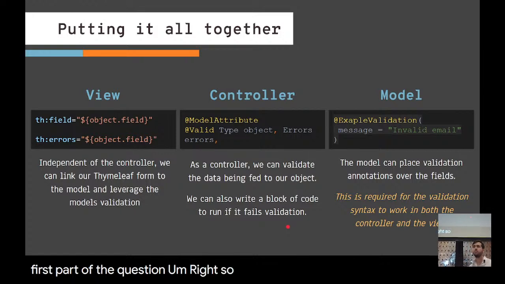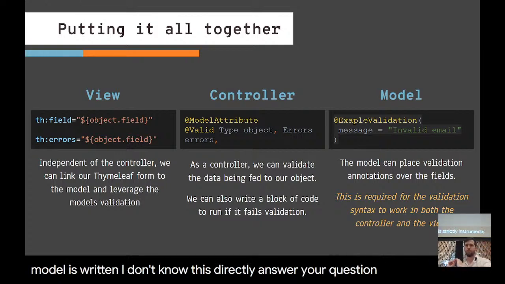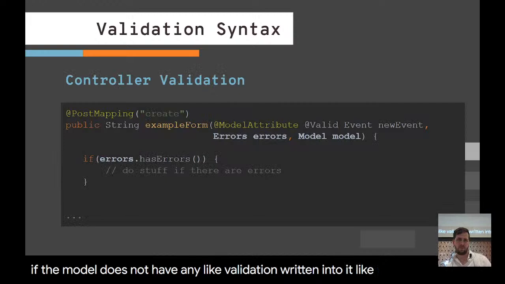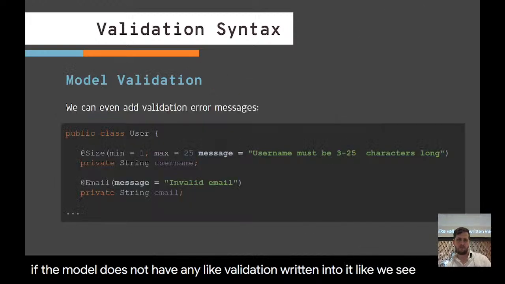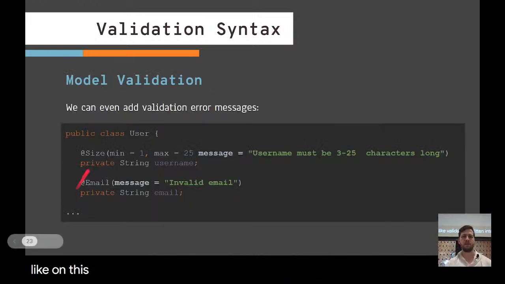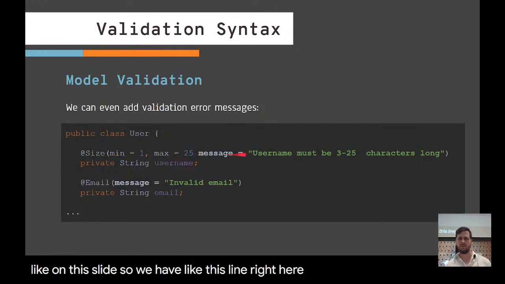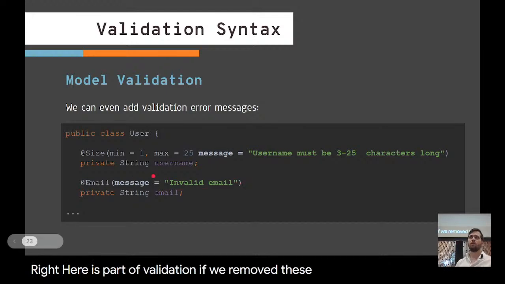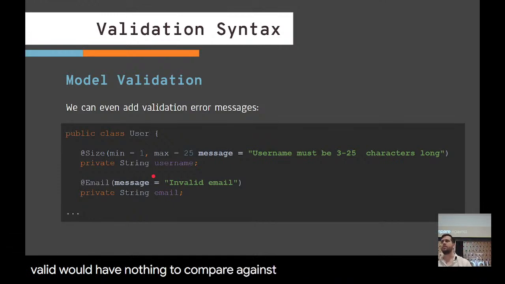Right. So it knows it's valid based off of how the model is written. I don't know if this is directly answered or not, but we'll get there. If the model does not have any validation written into it, like we see on this slide, so we have this line right here is a validation line. This @ symbol right here is part of validation. If we removed all of those from our class, @valid would have nothing to compare against.